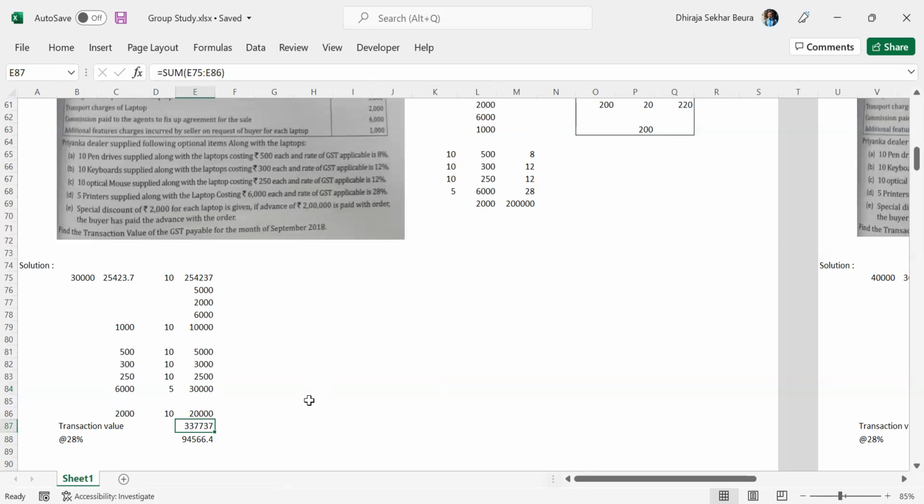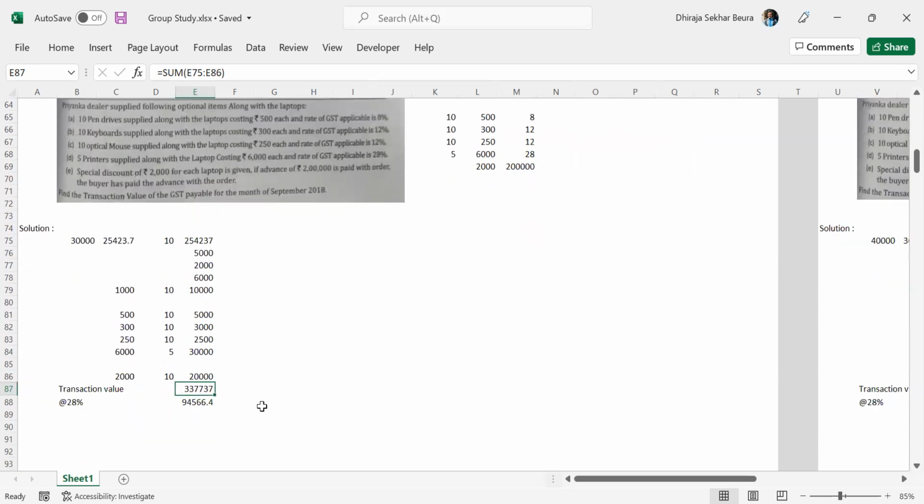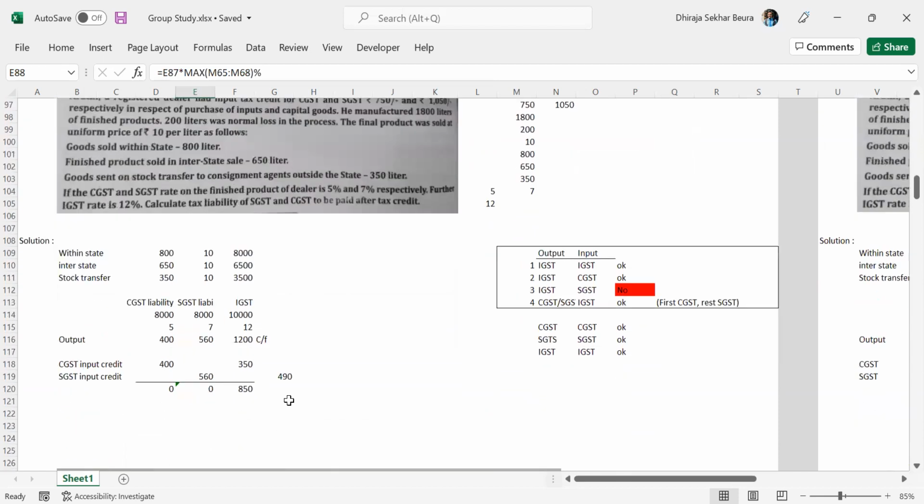Now, what is the tax rate at which you will calculate the GST? The highest GST percentage product. Yes, the reason is the highest GST percentage. So the laptop was 18%, the pen drive is 8%, the keyboard is 12, the optical mouse is 12, and the printer is 28. Ultimately, we'll be charging 28% on the whole value, which comes to 94,566. Yes, that is correct. Pretty much clear, that one.